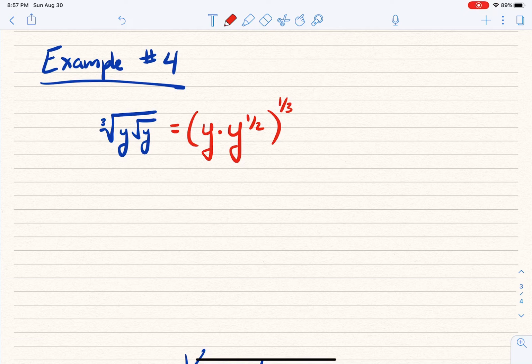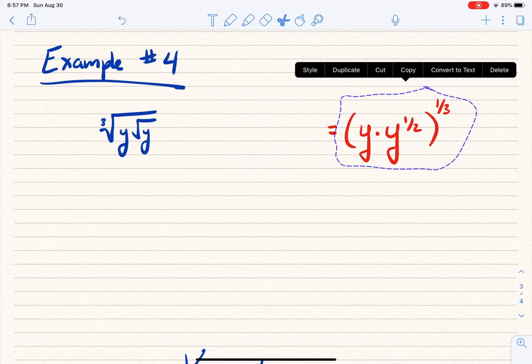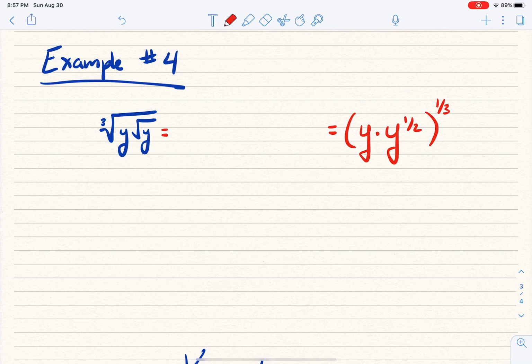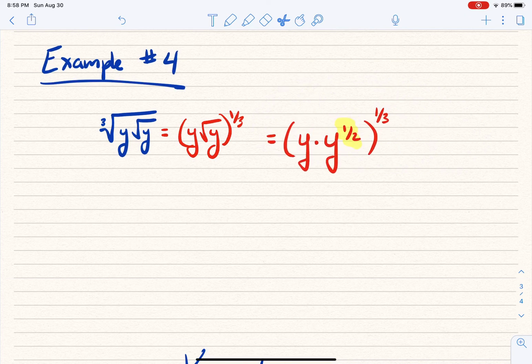Okay, and maybe if that feels like I moved a little bit fast, let me put an in-between step there and say this is the same thing as, let's first just deal with the outside, and say y times the square root of y, all this raised to the 1/3 power. Then we realize that the square root of y is the same thing as y raised to the 1/2. And so that's where I'm making this move from there to here.